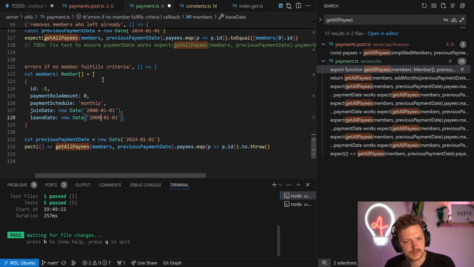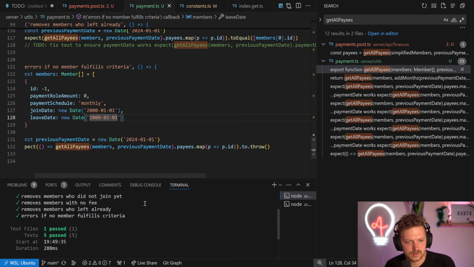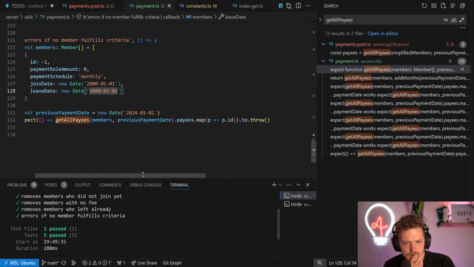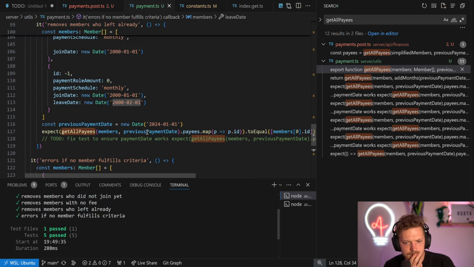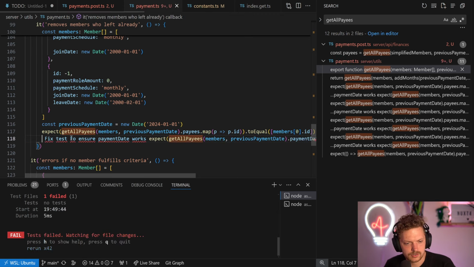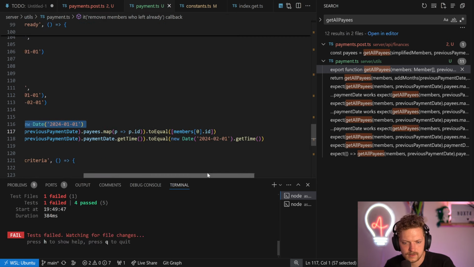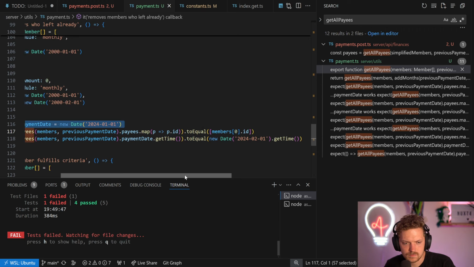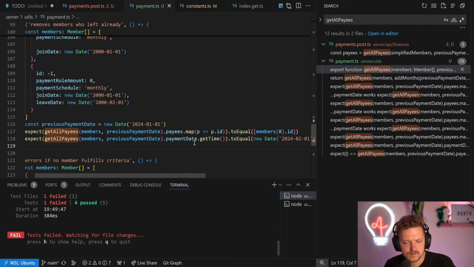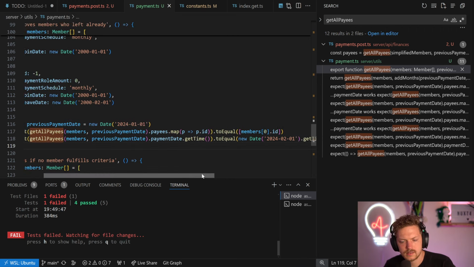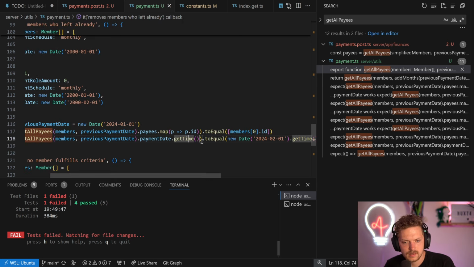Okay. That might be for another round. It's still strange that they don't match necessarily, because if I create a new date here as well, and I get the time, I mean, we can just check what it actually is.